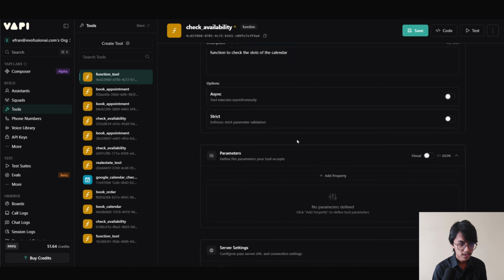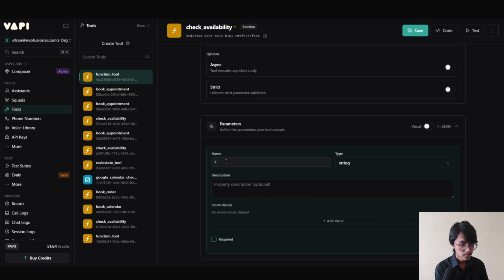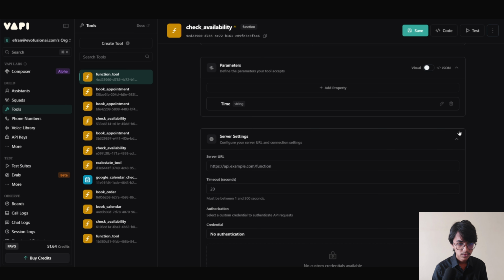Now we are going to scroll down here into the parameters. Now click on add property. Its name is time, and its description is the requested time of the customer. Now click on apply. Now click on save.